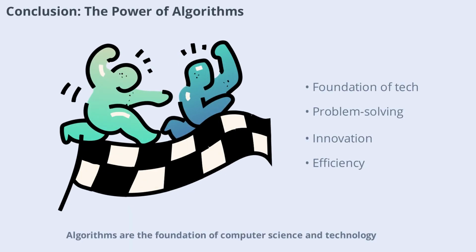Algorithms are the foundation of computer science and technology. They help us solve problems, automate tasks, and innovate in countless fields. By understanding and mastering algorithms, you gain the ability to tackle complex challenges and create efficient, reliable solutions. Keep exploring, practicing, and applying algorithms to unlock new possibilities in your studies and career.